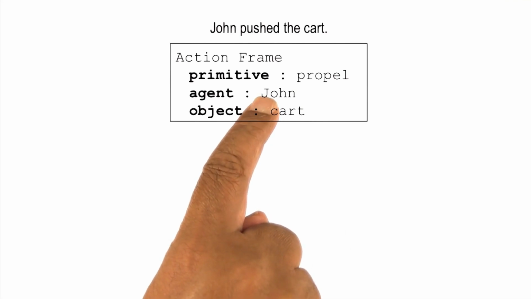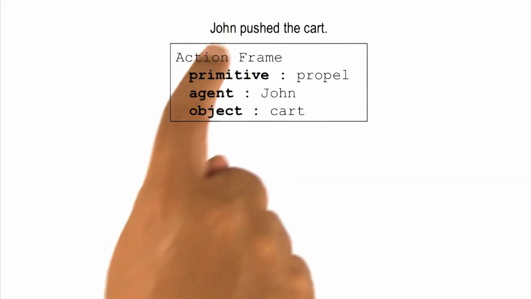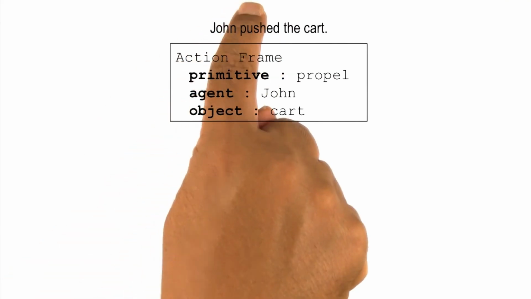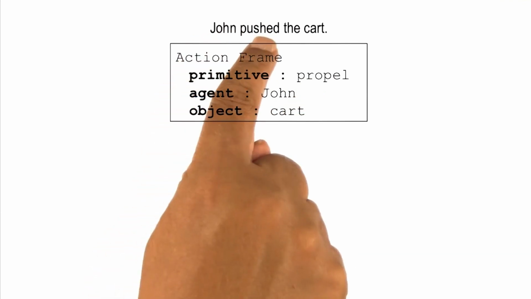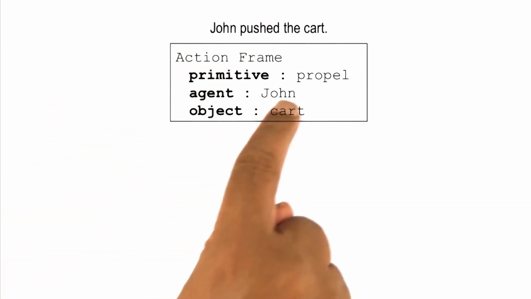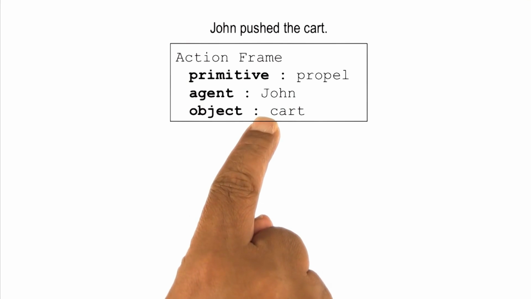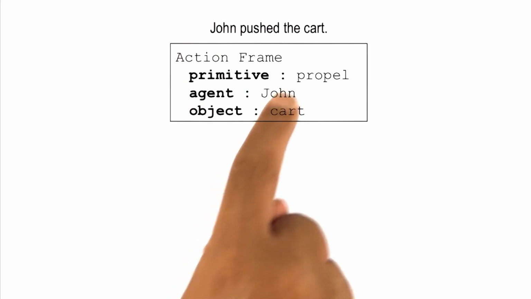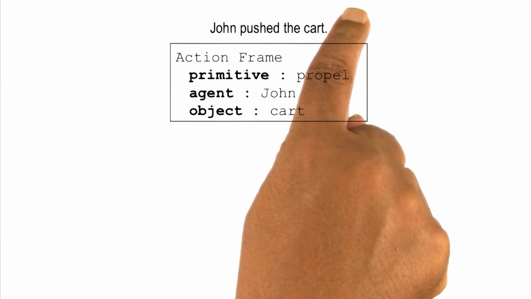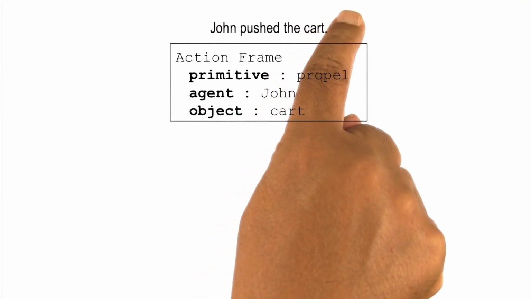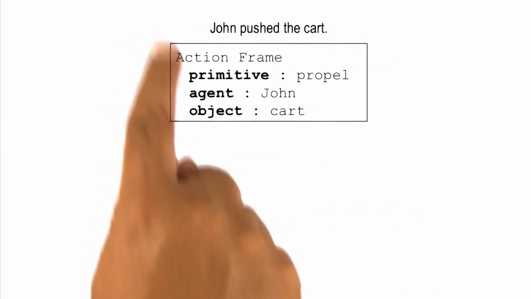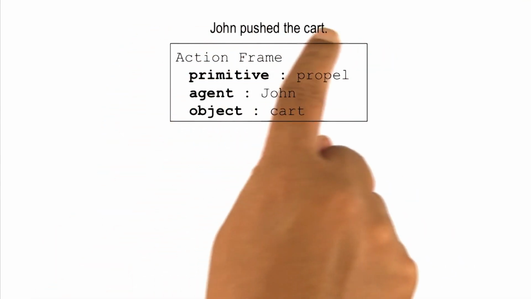So here is a rule which says that if there is a concept just before the verb, and that concept is animate, then whatever that concept is, put it here. Well, there is a concept just before push, that's John. And let's suppose that we have a lexicon which tells us that John is animate, then we'll put John here. Similarly, there is a rule here for this slot which tells the AI agent that if there is a concept that comes after this verb, and that particular concept refers to an object that is inanimate, then take that particular thing and put it here. And that's the cart, and so we put cart here. So this way, this particular scheme helps us derive the meaning of John pushed the cart.